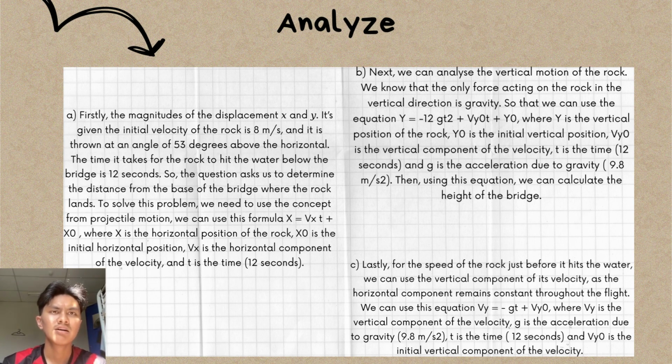For B, the rock's vertical motion can next be examined. We are aware that gravity is the only force affecting the rock vertically.